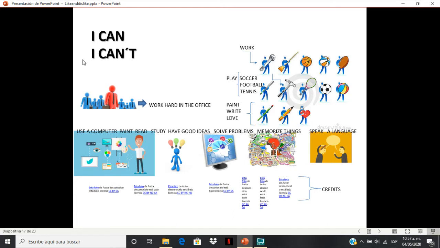So I have more examples. I can work hard in the office, I can paint, I can write, I can love. Or you can make them negative. I can't work hard in the office, I can't paint, I can't write, I can't love, right? We have here some abilities. As you can see, we use the verb can. One of the uses is that we express abilities.